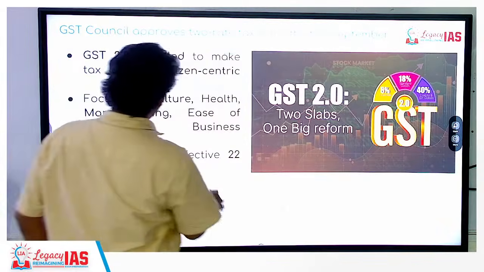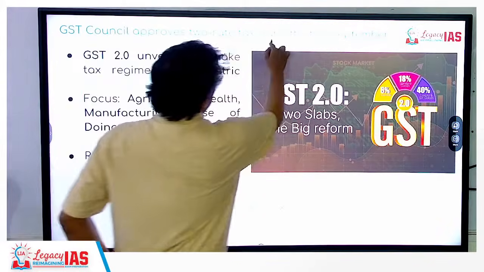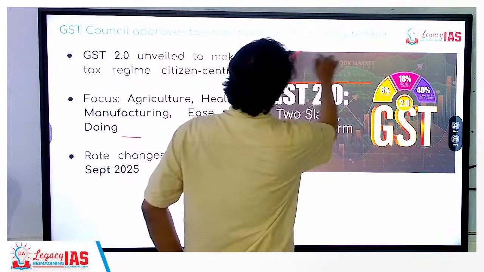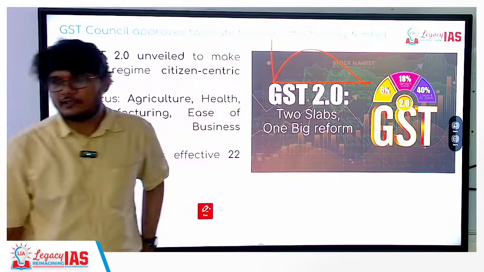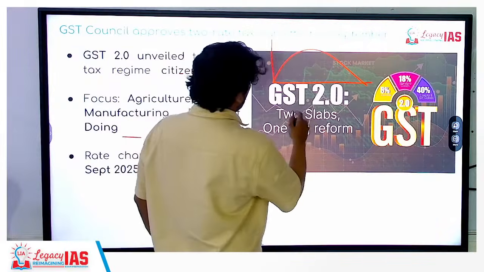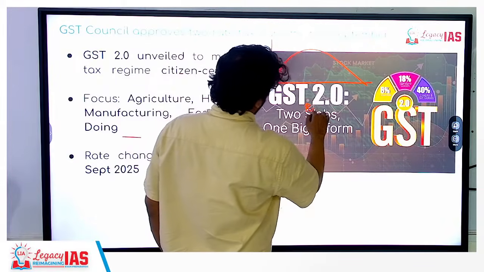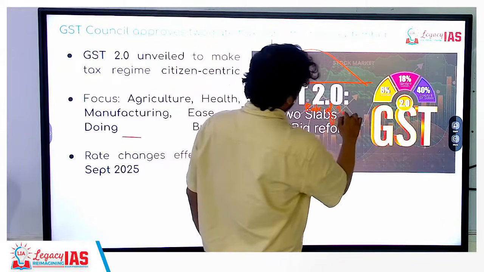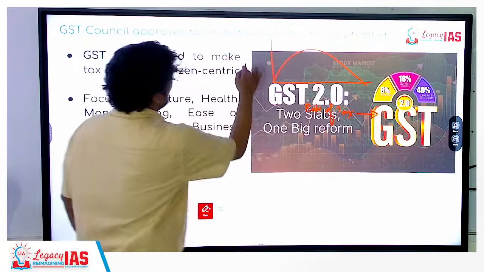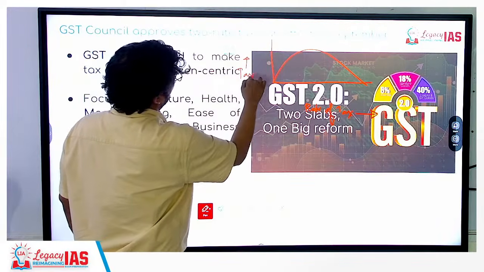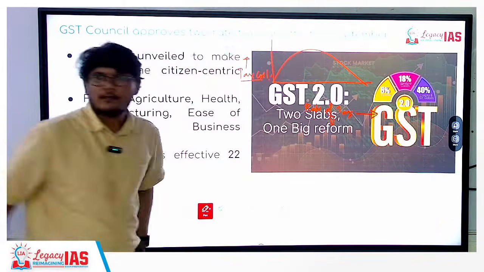So we are talking about this Kuznets curve. What is this Kuznets curve? This axis is the rate of taxation, and this is the tax collection, right?